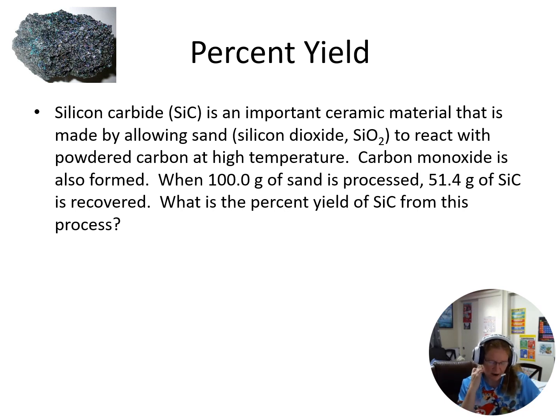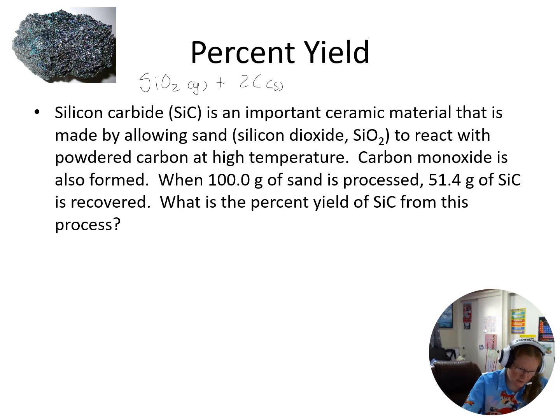All right, so we have the silicon carbide. So we're going to take sand, we're going to react with powdered carbon, we'll get some carbon monoxide and our silicon carbide as a side product. Okay, so here's our sand. There's our carbon. We get our silicon carbide. And then we get our carbon dioxide. I'm writing things too fast. Okay. All right. So when we look at this, now we can balance our equation.